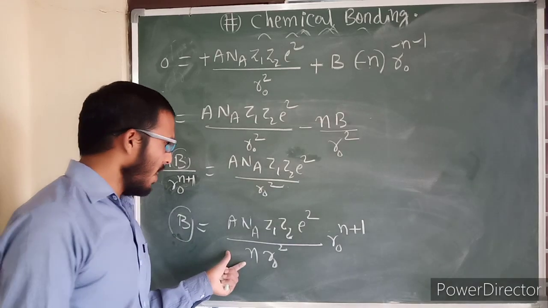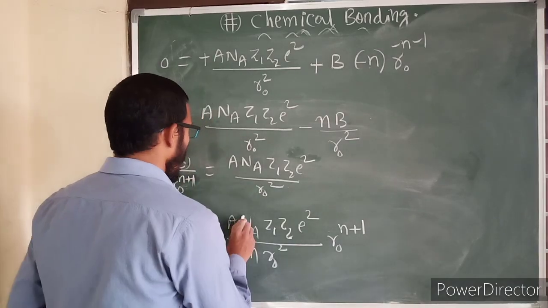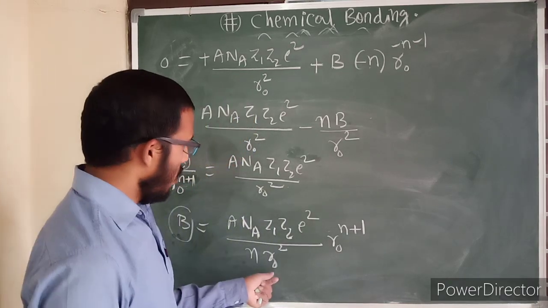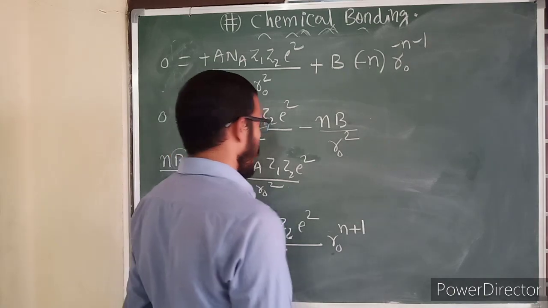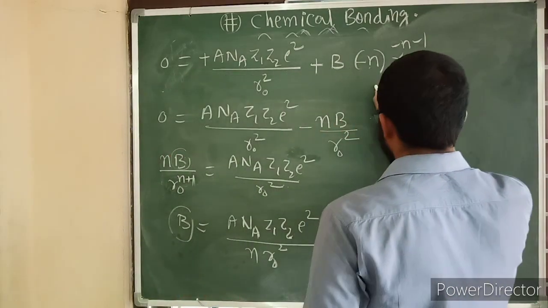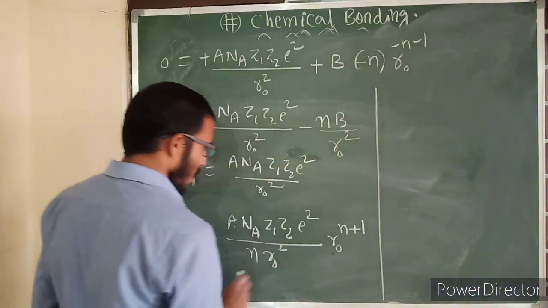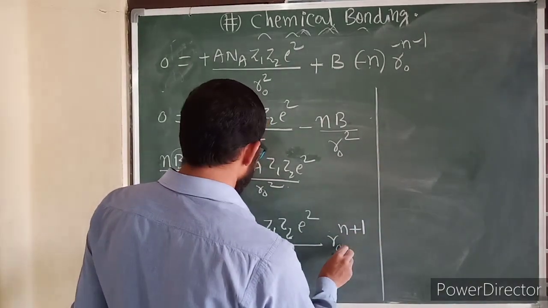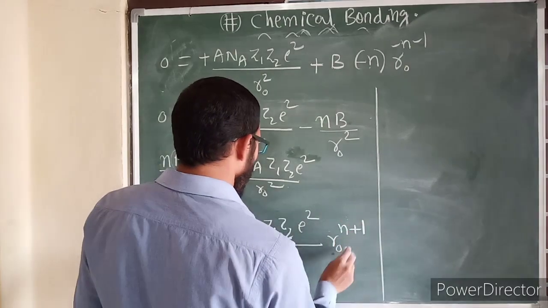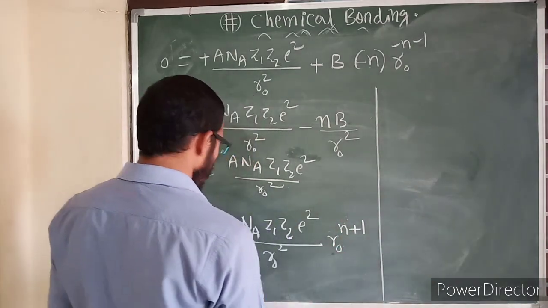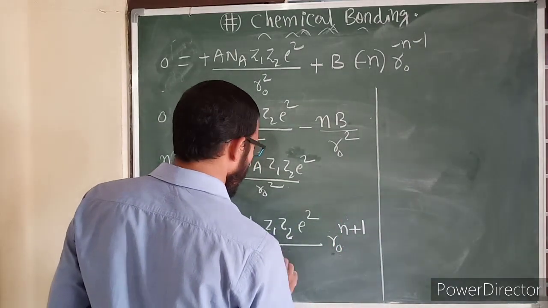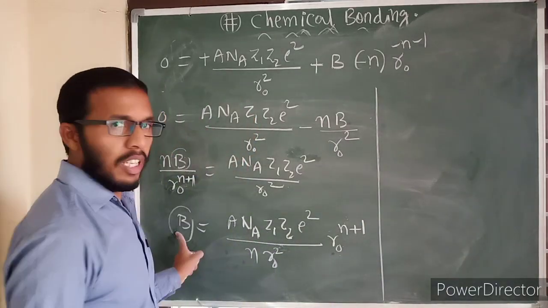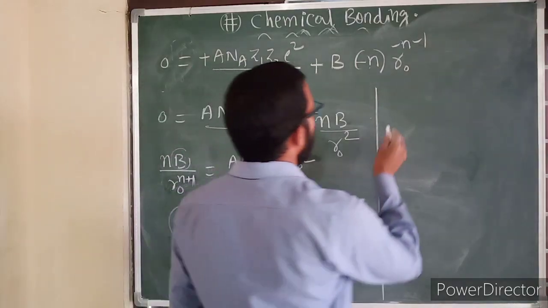So after finding this, what we have to do here? Let us calculate. Now further we need to simplify it. This can be written something differently. See here, we have to simplify this one. How are we simplifying this one? This can be written r naught n, okay, r naught n here, and this is the r naught square. Then what we have to do here? Let it be this. We need to substitute in the original equation. What is the original equation?